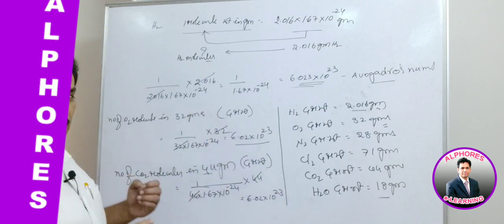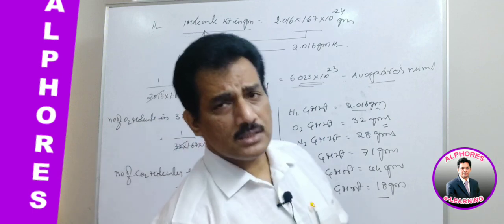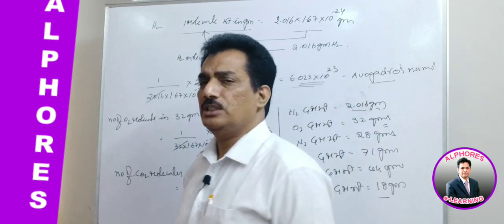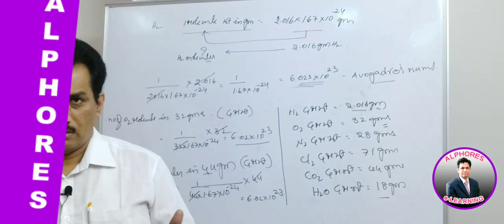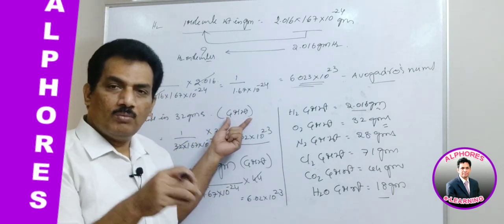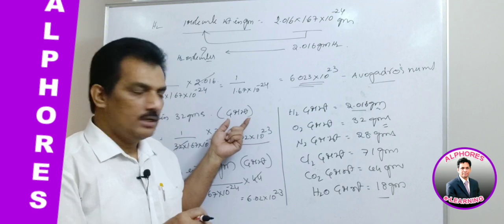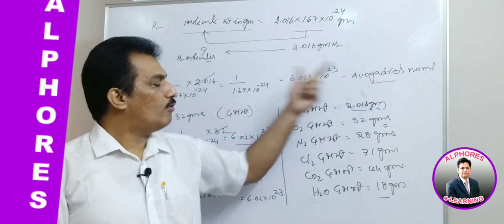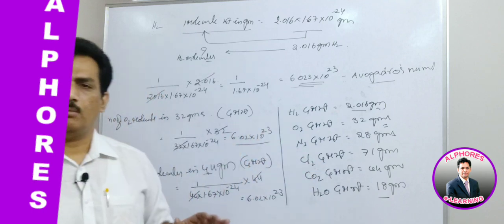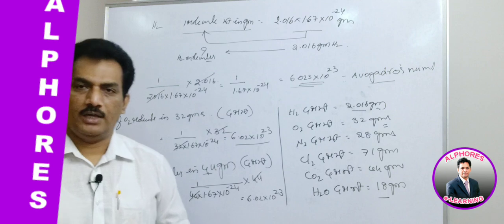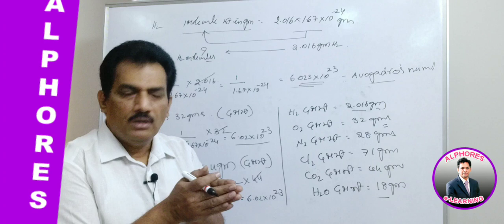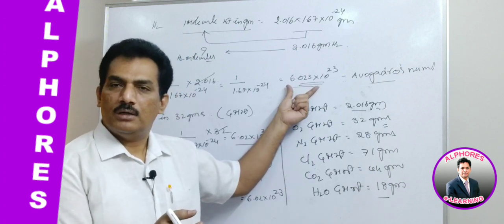So like that, similar to what we learned in the previous session, that 1 gram atomic weight of any element possesses Avogadro number of atoms, in the same manner here also 1 gram molecular weight of any element or substance possesses Avogadro number of molecules. You can observe for any substance, for any compound, for any element, when you are considering gram molecular weight and measuring the number of molecules present in it, you can observe the same number.